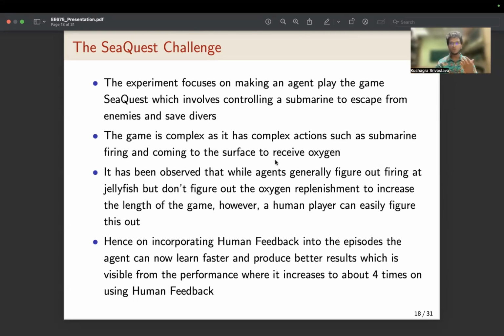The way you can come out of this is by using human feedback, where an actual human sits and grades which episode is better. This is precisely what is done in this experiment, which incorporates human feedback into these episodes, allowing the agents to learn faster and produce much better results. This is clearly visible from the performance, which increases to about 4 times while using human feedback, labeling about 300, 400 pairs. Now over to Akansha, who will explain the RLHF setup.